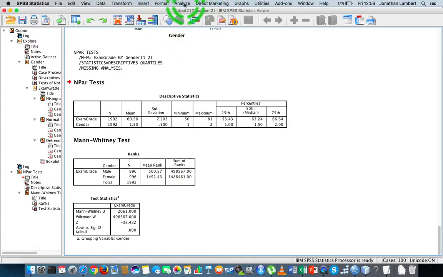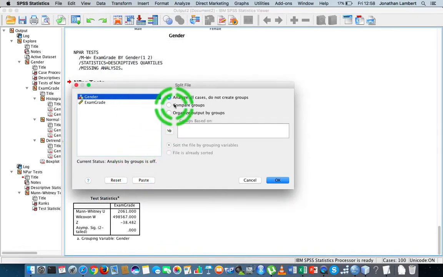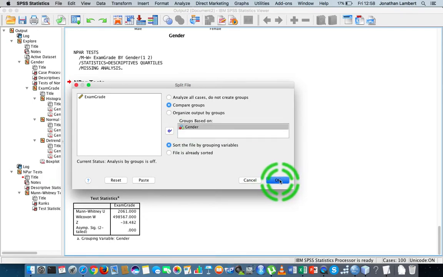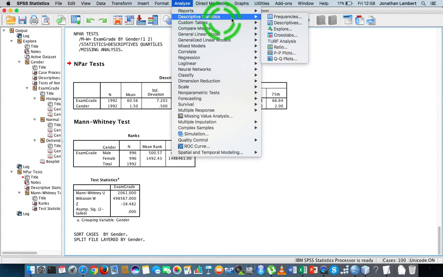So if I go to, actually, I'm going to have to split the data set here. I'm just going to go to data, split file. I'm going to compare groups based on gender, and I'm going to hit OK. And then I'm just going to go to analyze, descriptive statistics.